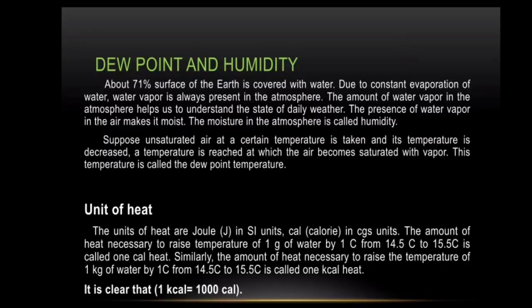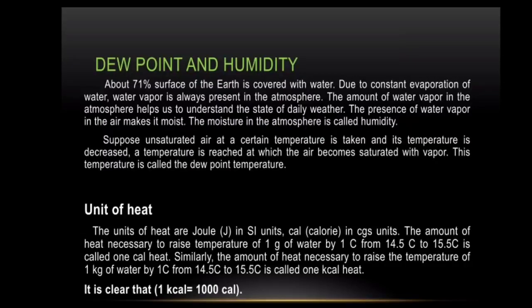If the vapor contained in the air is less than the maximum limit, then the air is said to be unsaturated. Suppose unsaturated air at a certain temperature is taken and its temperature is decreased, a temperature is reached at which the air becomes saturated with vapor. This temperature is called the dew point temperature.